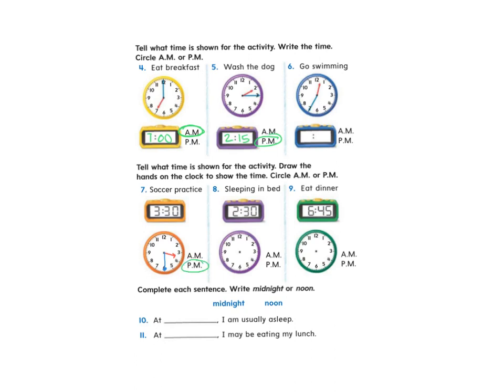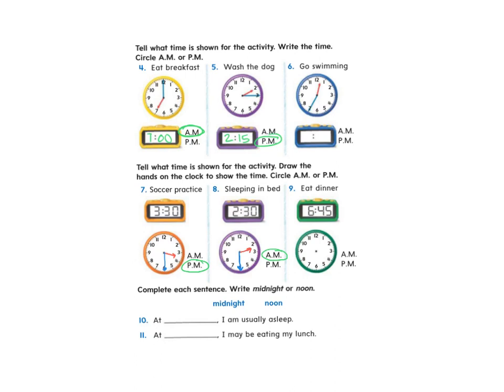And last one, sleeping in bed, 2:30. So let's look. So the 2:30, it should be halfway between 2 o'clock and 3 o'clock. So that's where my hour hand's going to go. And my minute hand is going to be on that 30-minute mark, pointing at the 6. So 2:30 AM is going to be in the middle of the night, right? So this is after midnight, but it's still really, really early in the morning, okay? So 2:30 AM.